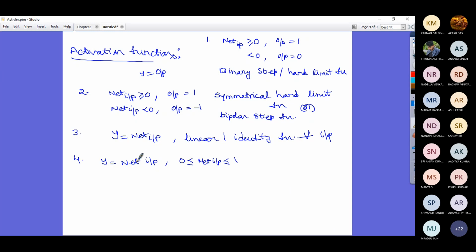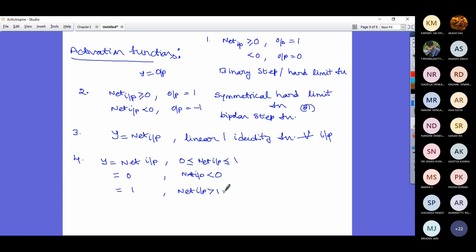The y is equal to 0 if your net input is less than 0. It is equal to 1 if net input is greater than 1.